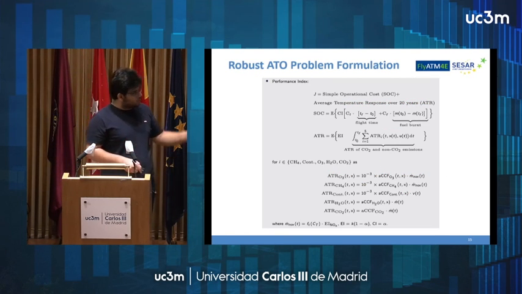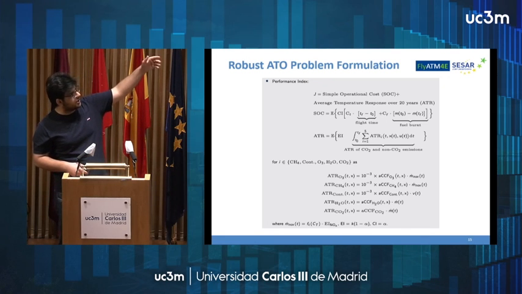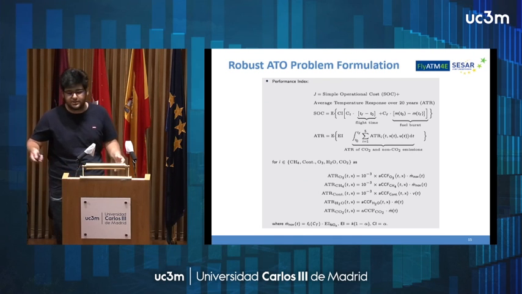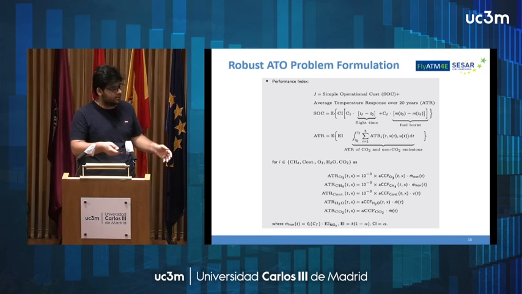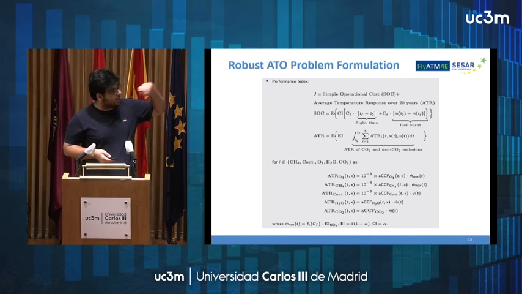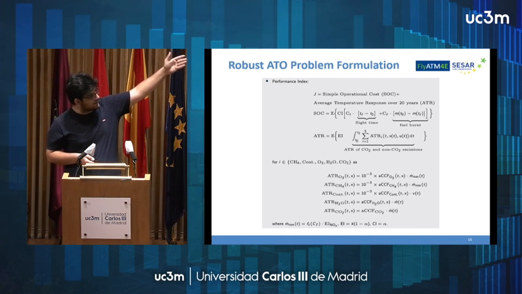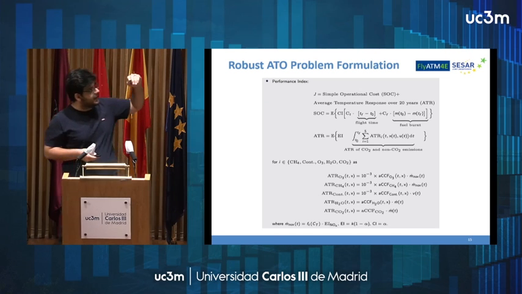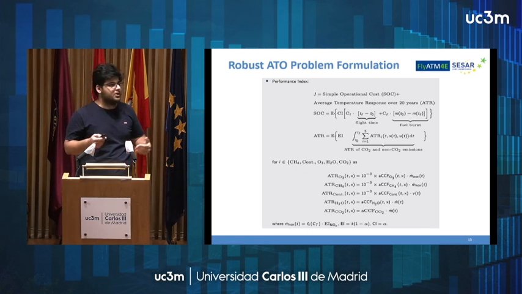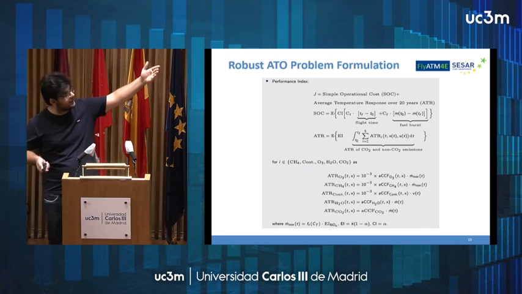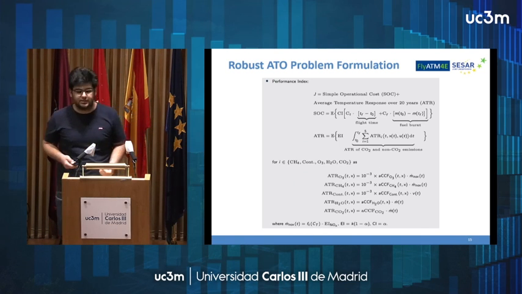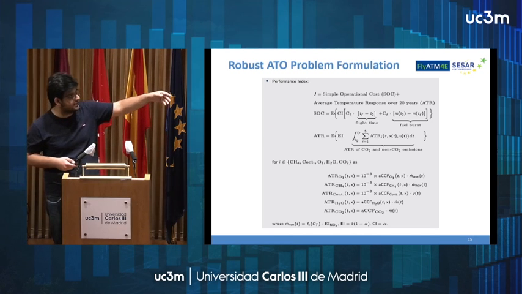And now we can state the optimization problem. Of course, there are different elements in the problem formulation, such as the aircraft dynamical model, for which we use a point-mass model, and different path and boundary constraints. But now I'm just presenting the considered cost functional of the optimization. As can be seen, it is a weighted sum of a simple operating cost, which is a linear function of flight time and fuel burn, and average temperature response, which represents the climate impact obtained by considering ACCFs.